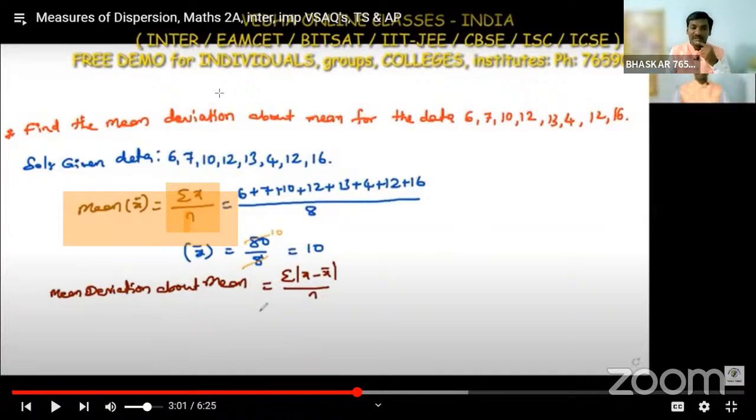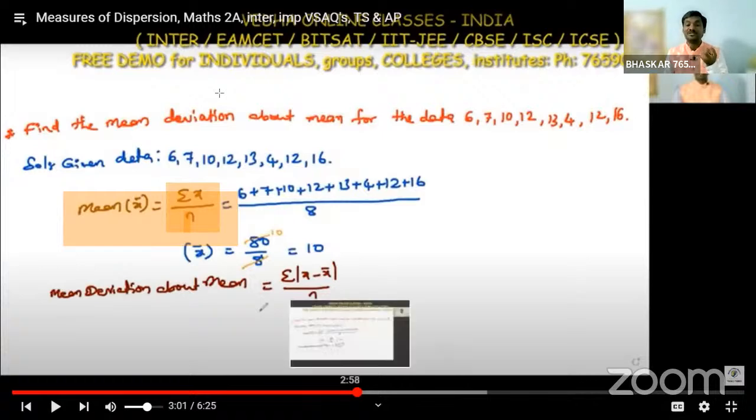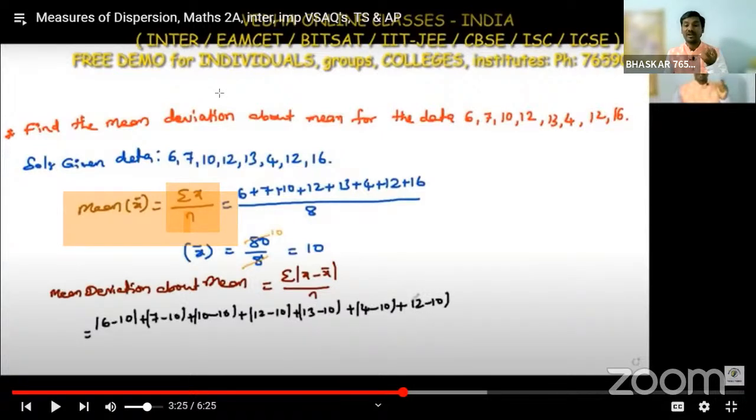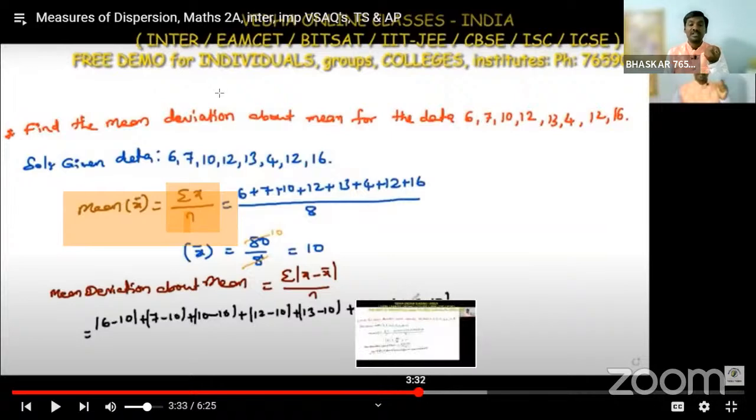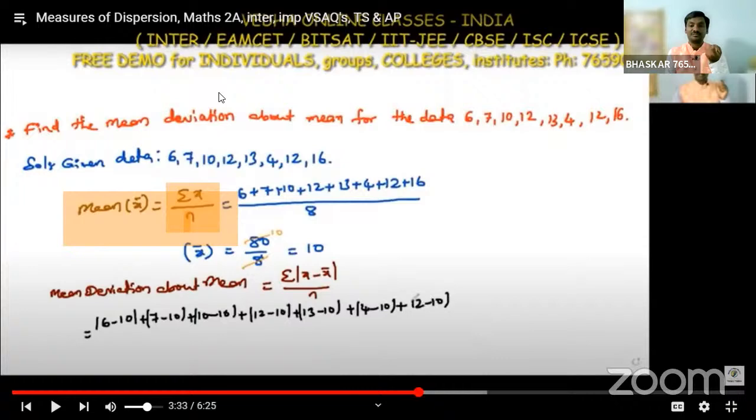Now, mean deviation about the mean. This formula is common for both: summation of modulus of x minus x bar, divided by n. If it is mean deviation about the median, we write the median, or M, in place of x bar. We subtract, and all these are absolute values, the average of absolute values, from each and every value.